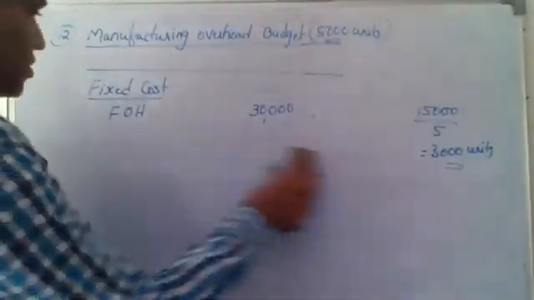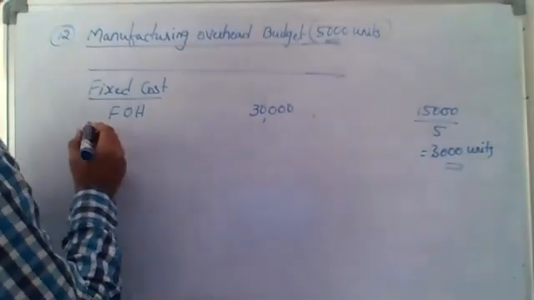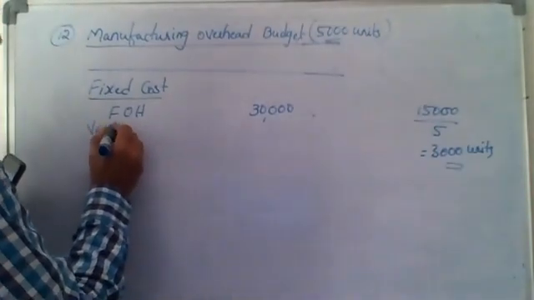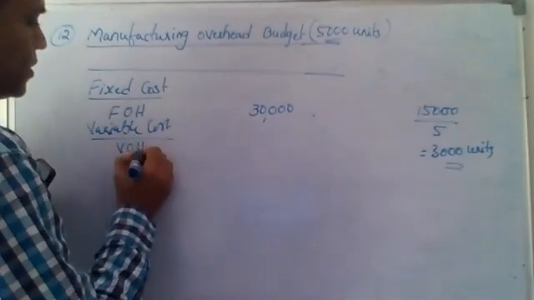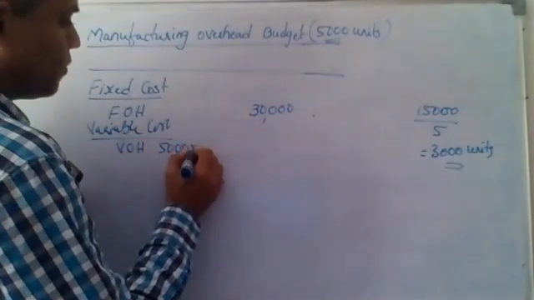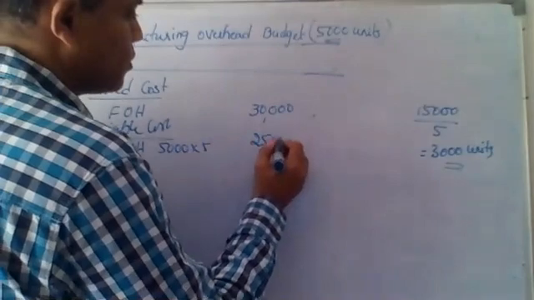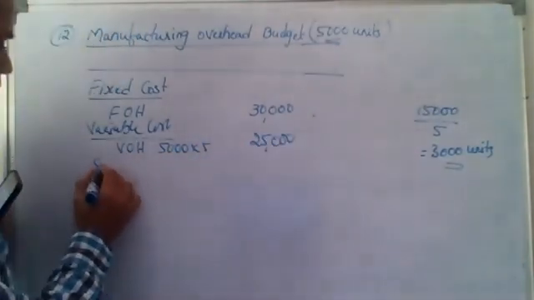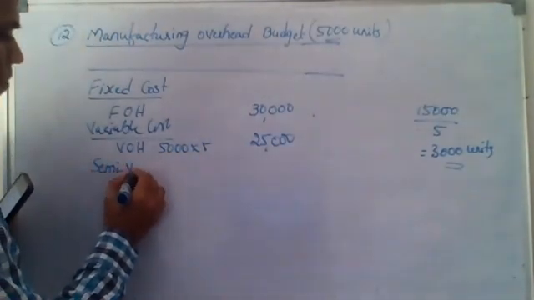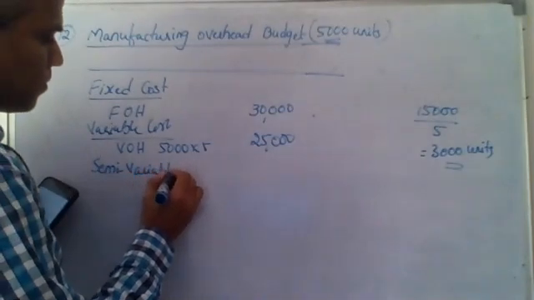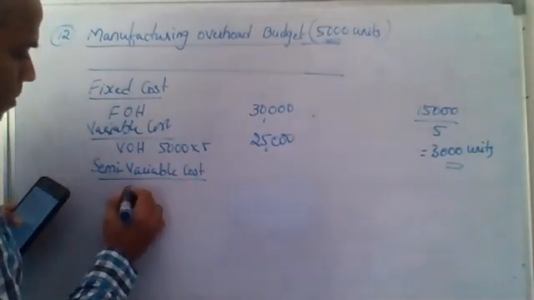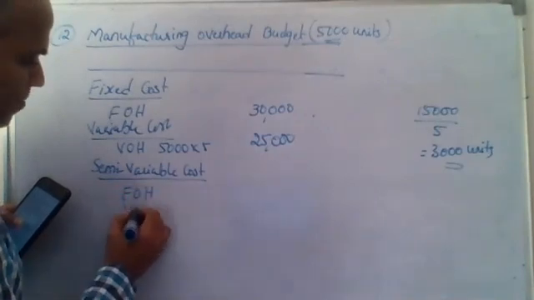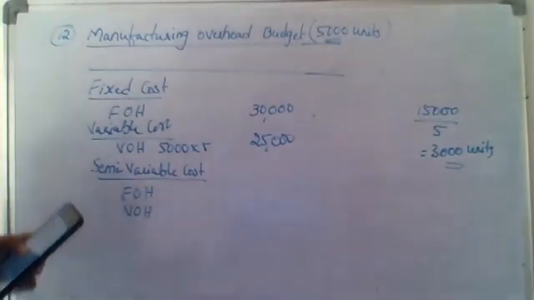So variable overheads is 5,000 into 5, this was 25,000. Now I'm going for semi-variable cost. Semi-variable cost may have both the components, fixed overheads and variable overheads.